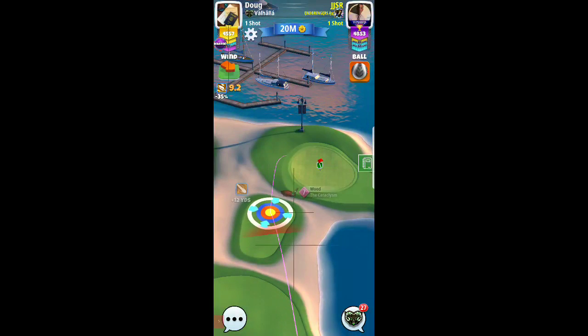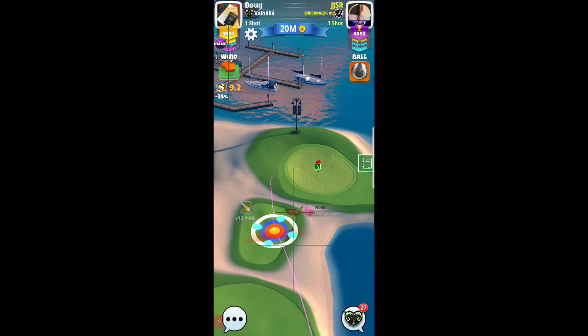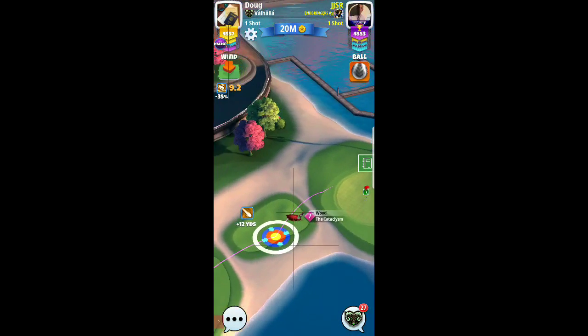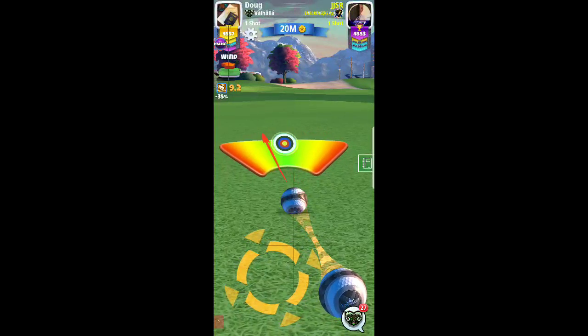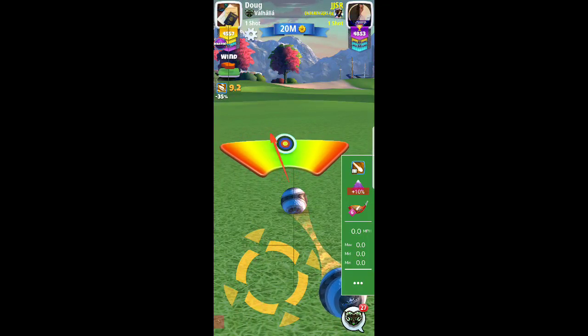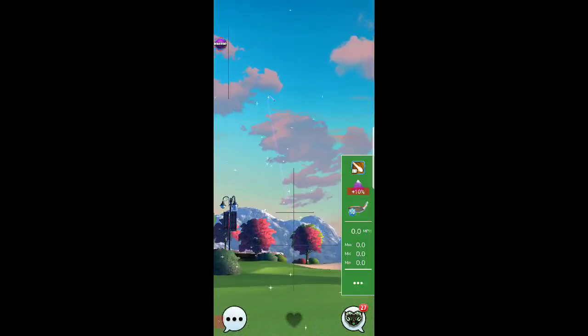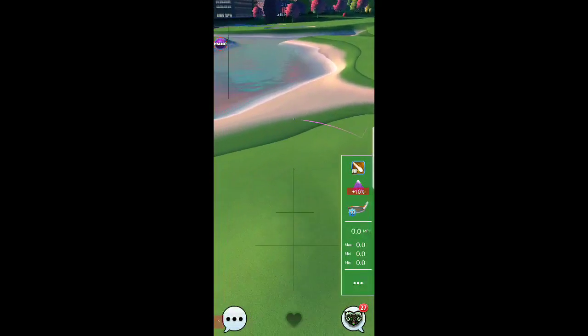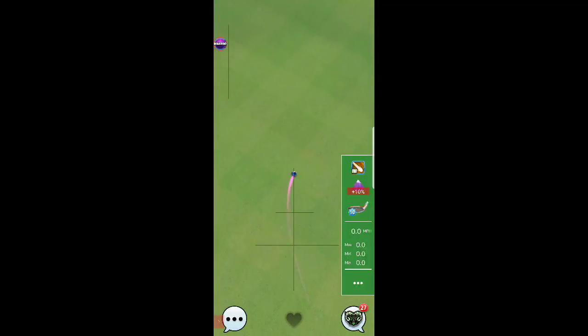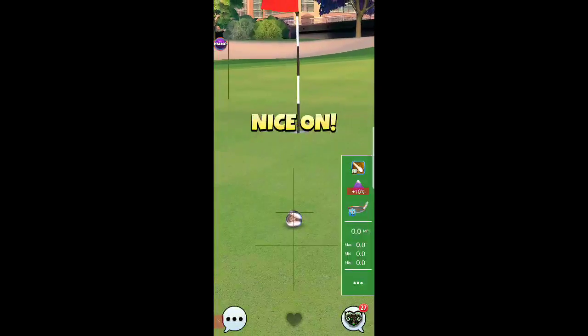But anyway, I know the first shot was minus 10 elevation. From the tee box to the fairway was minus 10. I know from playing this hole plenty of times that on the second shot, in this case, it's also going to be a plus 10. And so I want to pick my sniper. Great shot. I want to make sure that it's plus 10 elevation. And now I want to wait and see what wind they give me. Nice on.